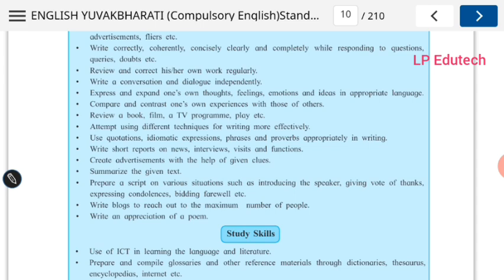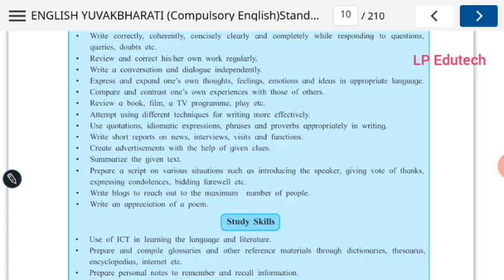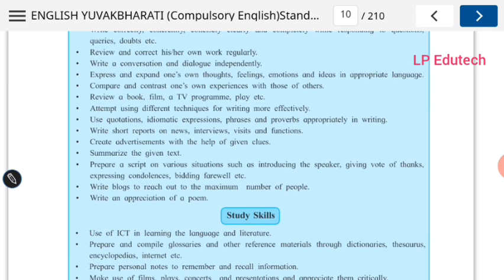To avoid more writing, you can just write slogans, you can include quotations, you can include the thoughts of great people, so that you do not have to write too many things. Just by writing particular things, you can give people an idea of what you want to say exactly. So use quotations, idiomatic expressions, phrases and proverbs appropriately in writing. I insist that everyone please get familiar with these things, that is, including quotations, idiomatic expressions, phrases and proverbs in your writing skill part to make your writing very effective.